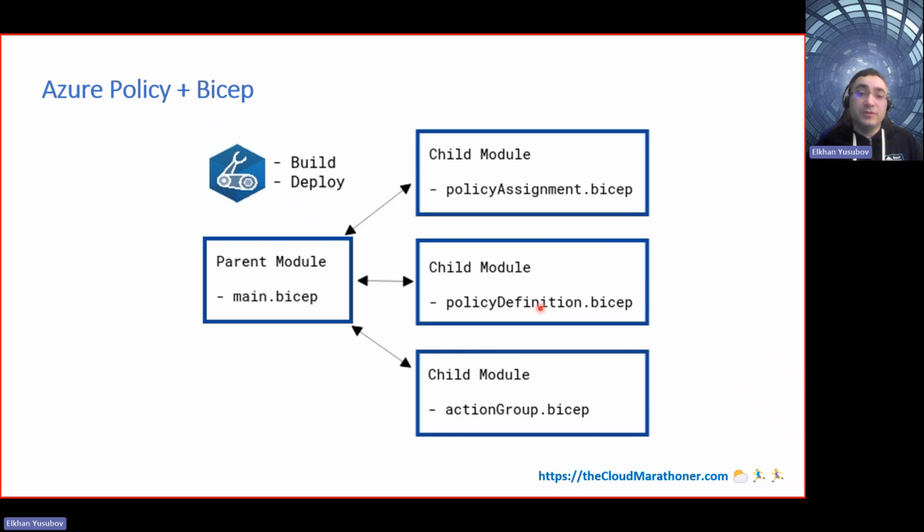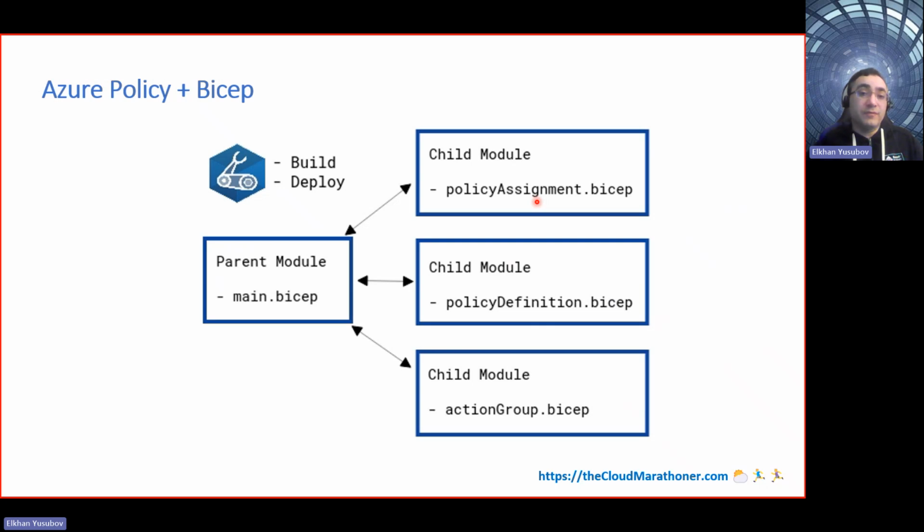So your policy definition is there. It's a JSON file. Second, you want to make sure that you have a policy assignment, which is going to take your policy definition and create an assignment for that policy to be assigned and ready in your Azure environment.